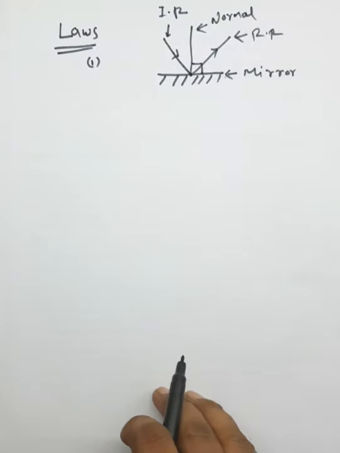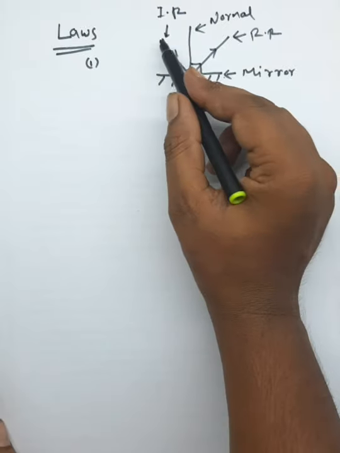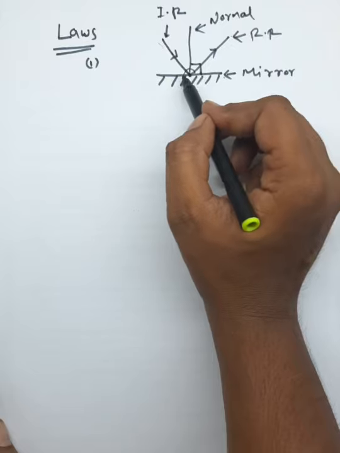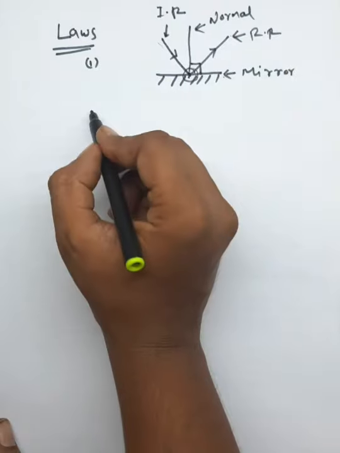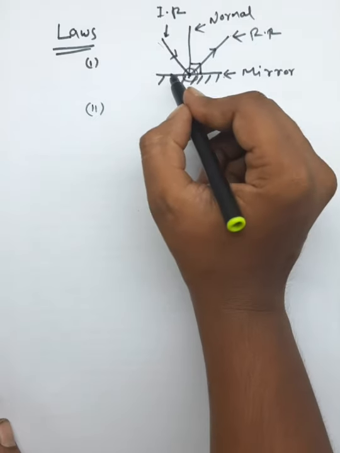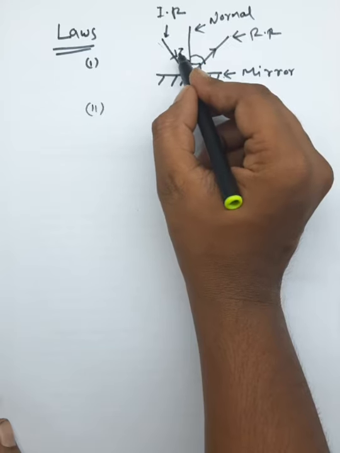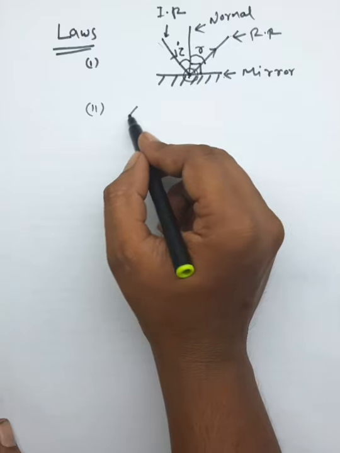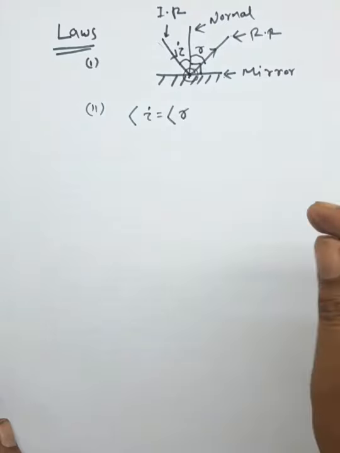So what is the first law? The first law is that the incident ray, reflected ray and the normal all lie in one plane. This is the first law. What is the second law? The second law is that this angle and this angle are equal. This is represented by angle i and this by r. So angle of incidence is equal to angle of reflection. This is the second law of reflection.